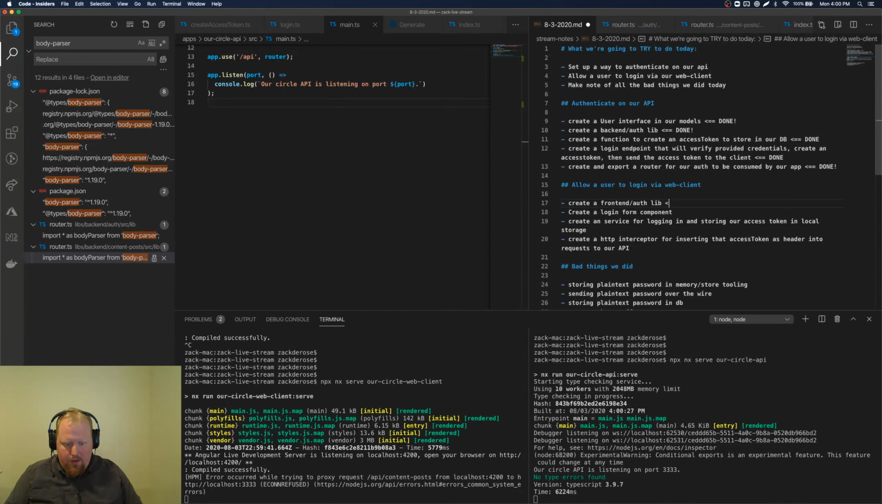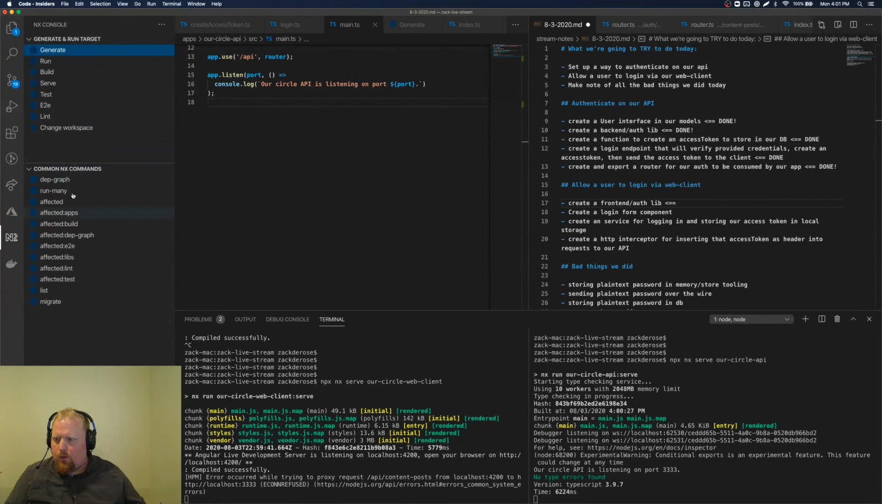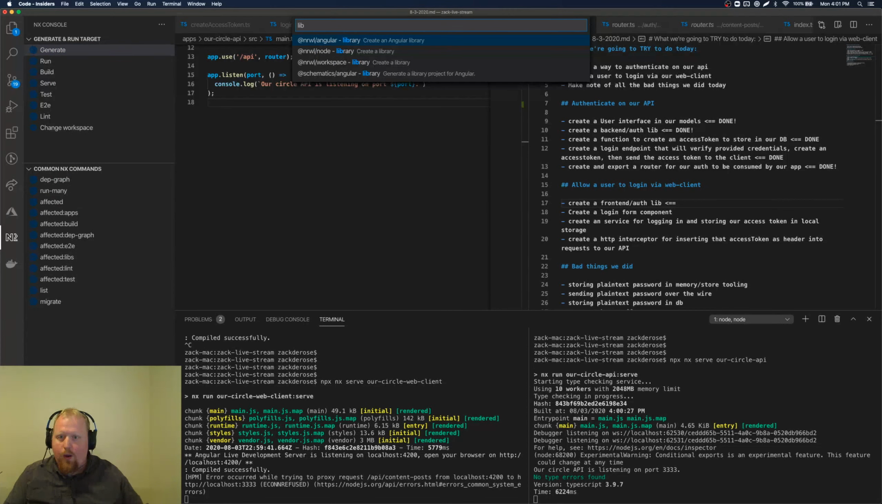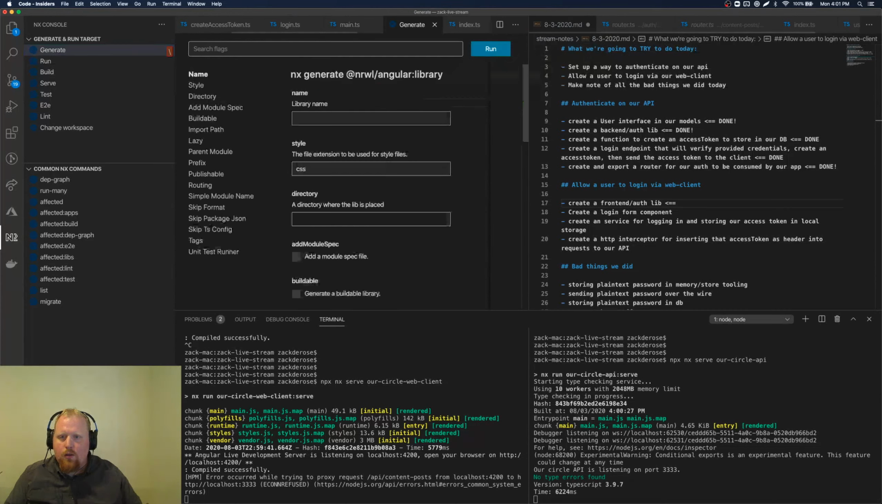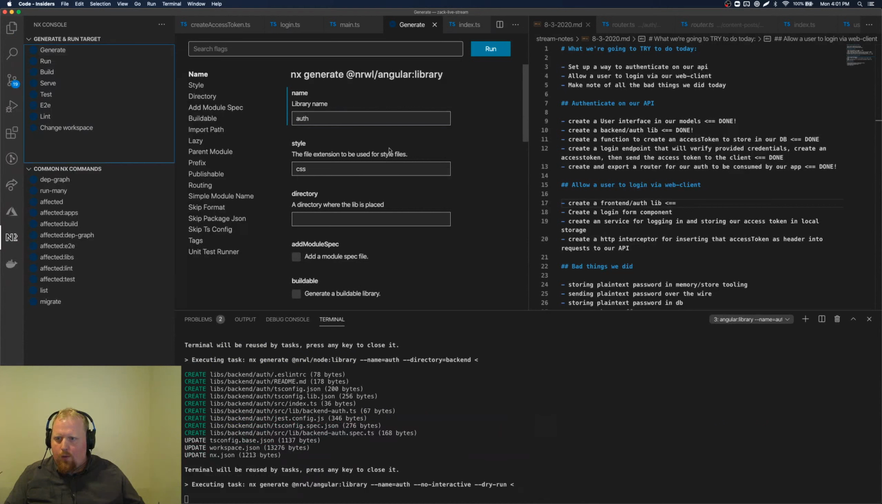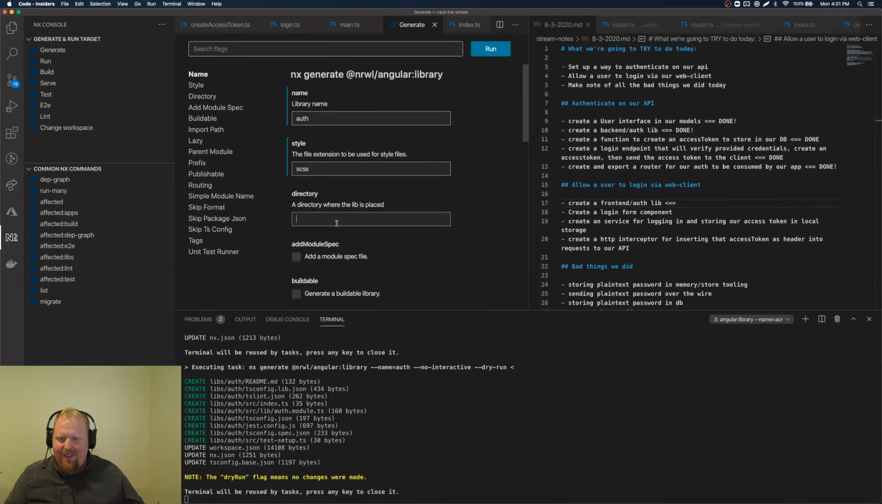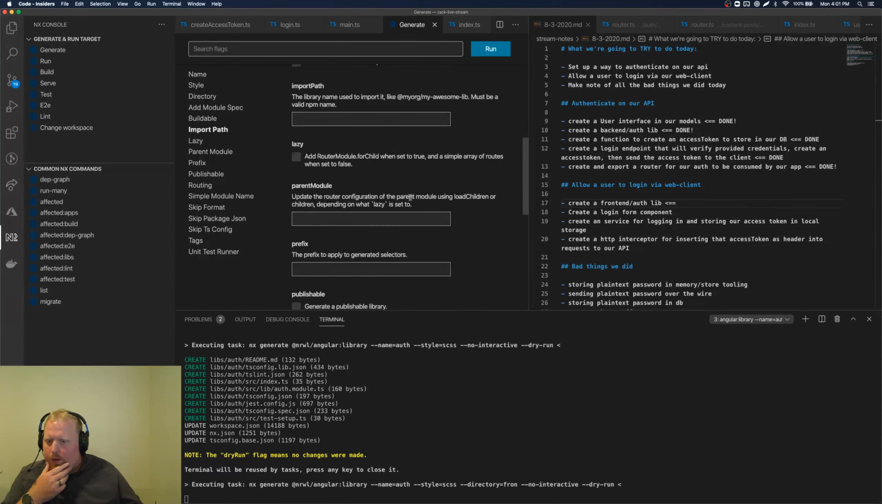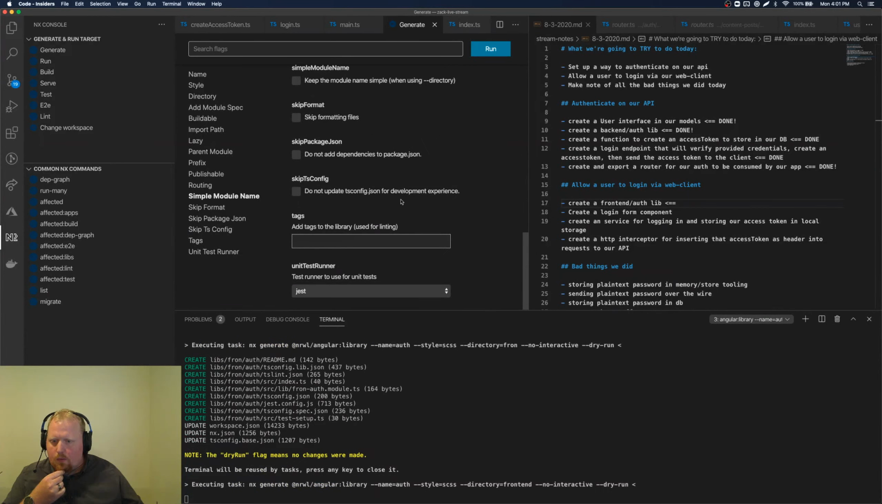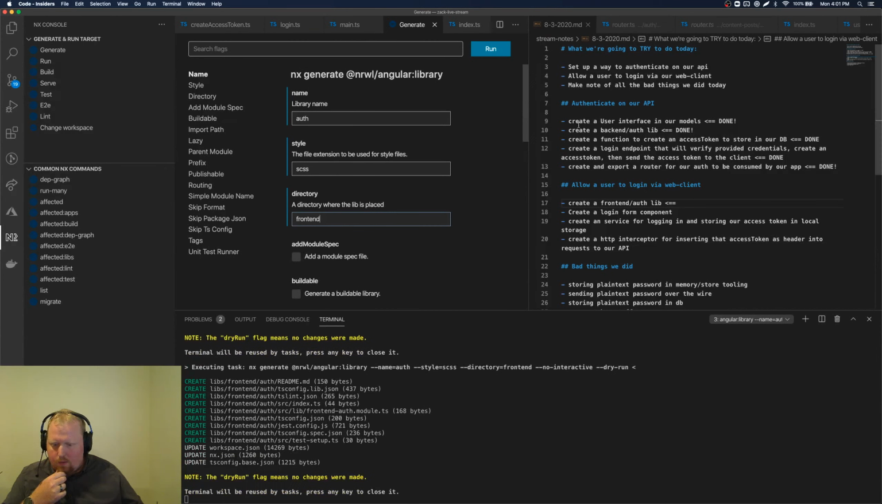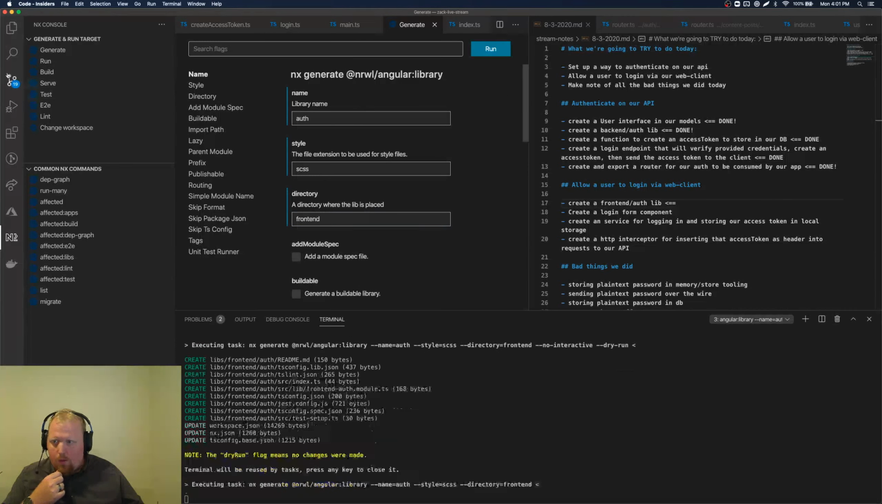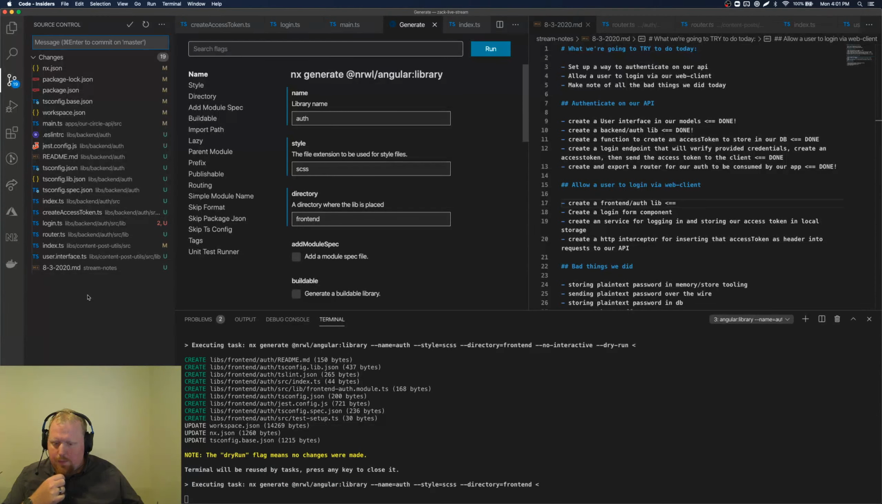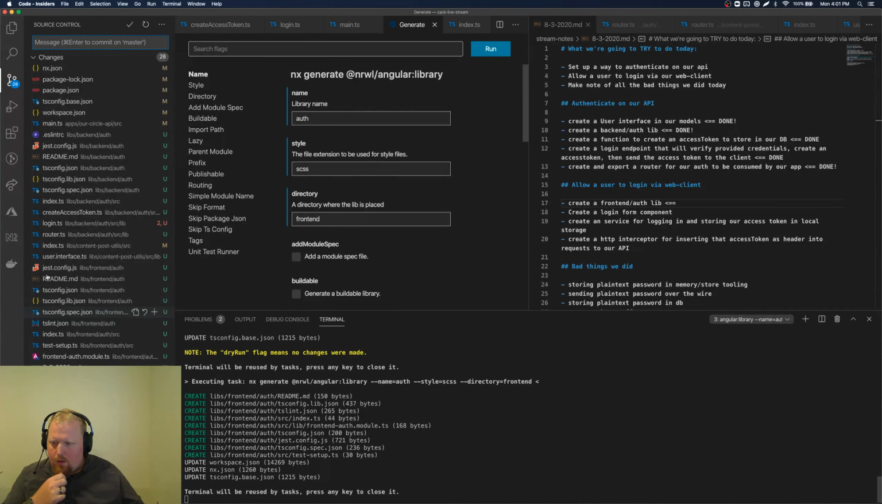All right. Let's create a front-end auth lib. Let's do that. So we'll generate a lib. We want an Angular lib using Nx's Angular schematic. We're going to call the lib auth. Going to get rid of that weird thing. Directory is front end. And all this stuff we can just leave out for now. We'll hit run. Should see a bunch of stuff pop up. There we go.